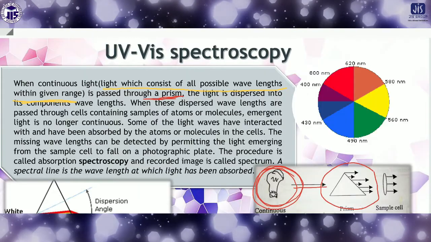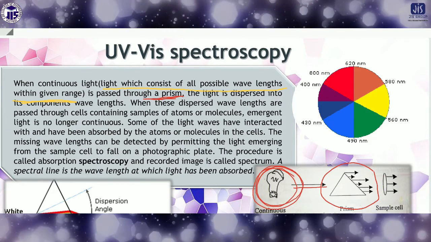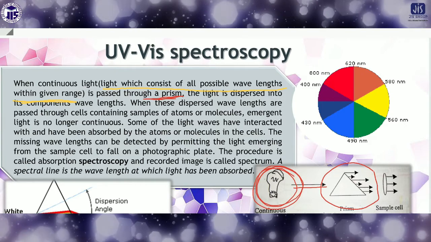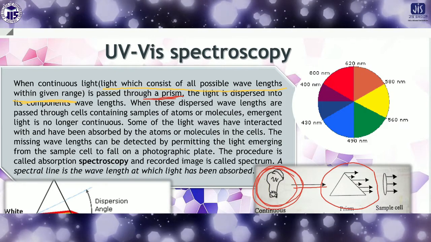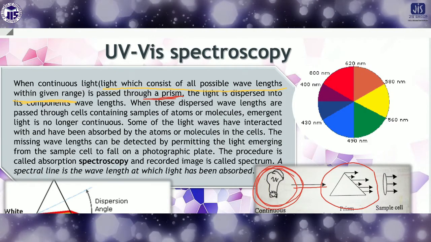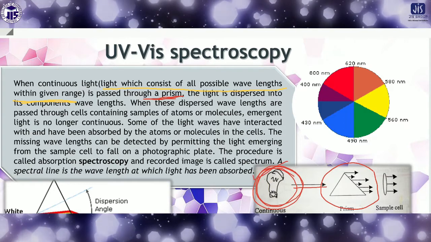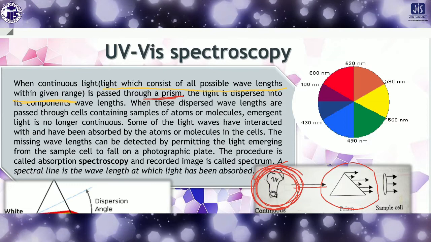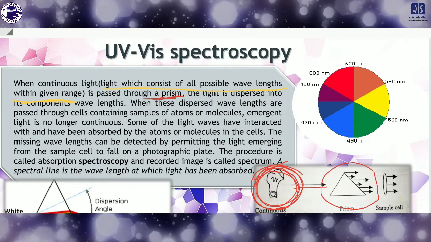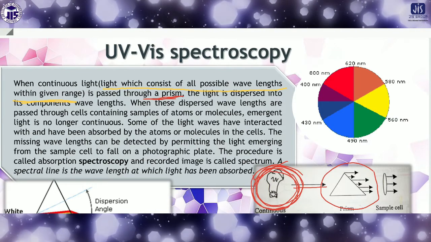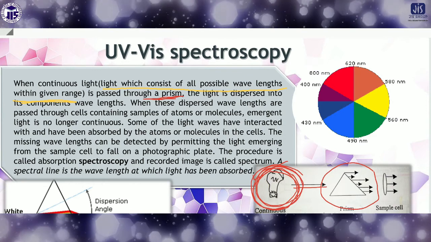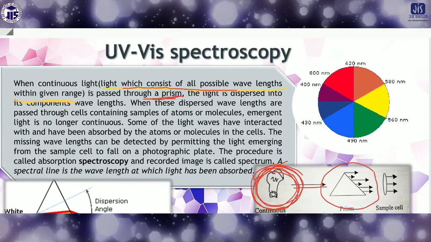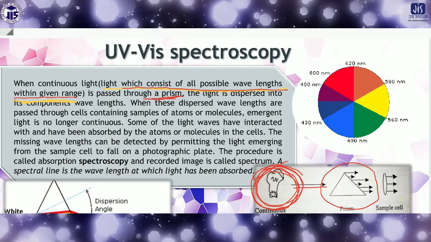So what is the basic principle of UV visible spectroscopy? First of all, take any continuous light, for example this is the source and the continuous light is coming from here. Continuous light consists of all possible wavelengths within a given range.